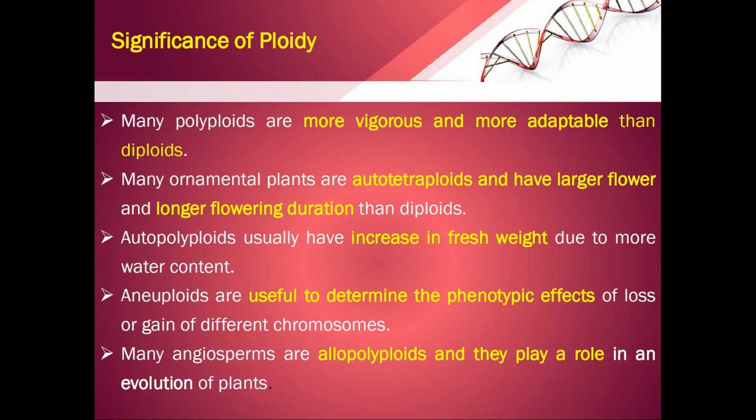What is the significance of ploidy? Many polyploids are more vigorous. They grow very big and are more adaptable than the diploids. Many ornamental plants are autotetraploids, and they have very large flowers and longer flowering duration than the diploids. Autopolyploids usually have an increase in their fresh weight due to more water content. Aneuploids are useful to determine the phenotypic effect of loss or gain of a different chromosome. Many angiosperms are allopolyploids, and they play a very important role in the evolution of plants.